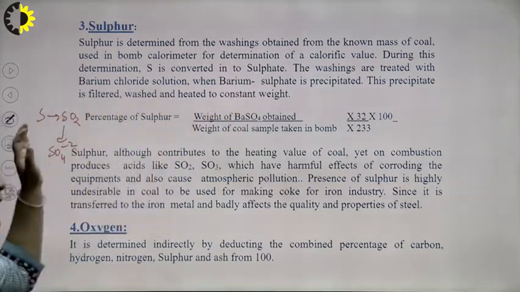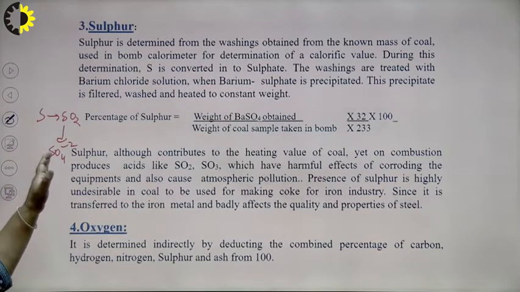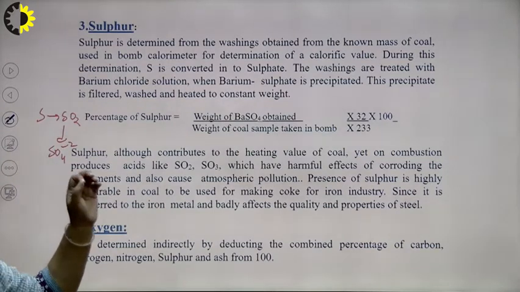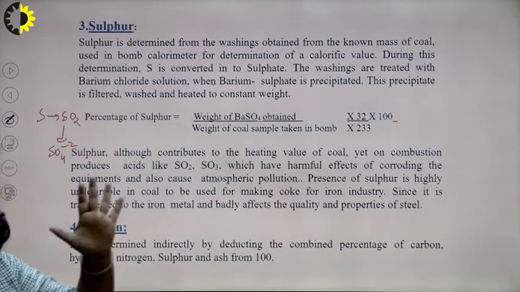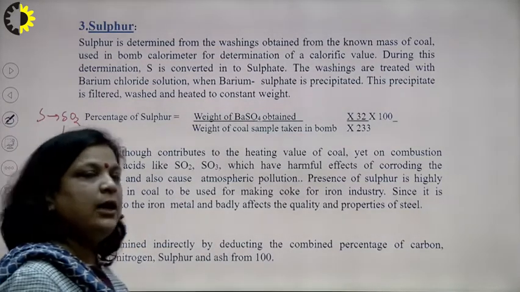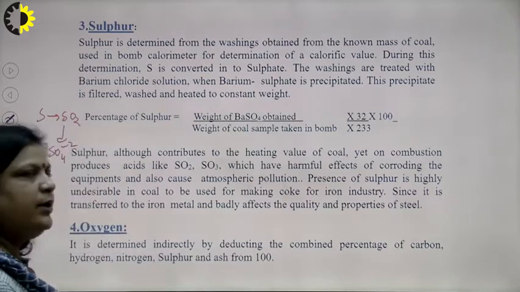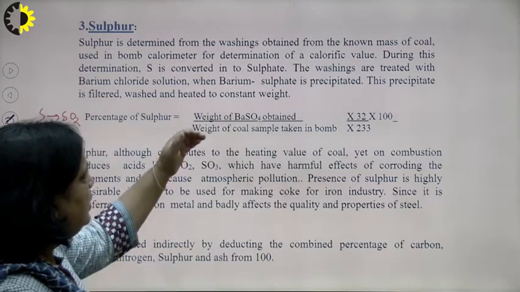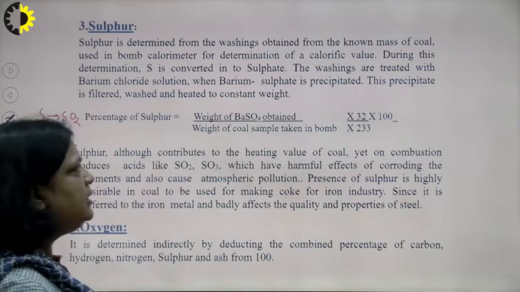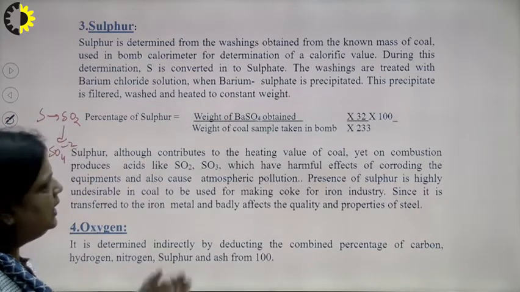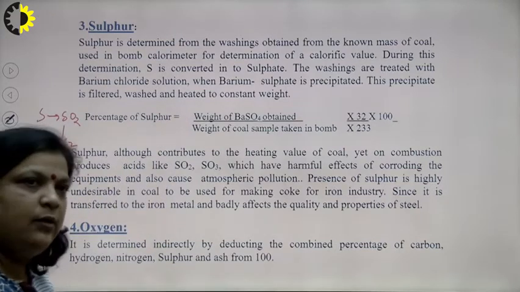Then it is treated with barium chloride, and definitely barium sulphate gets precipitated, because precipitation depends on ionic product as well as solubility product, and its ionic product is quite high. This precipitate is then filtered, washed, and weighed.